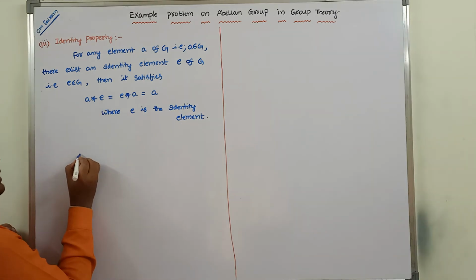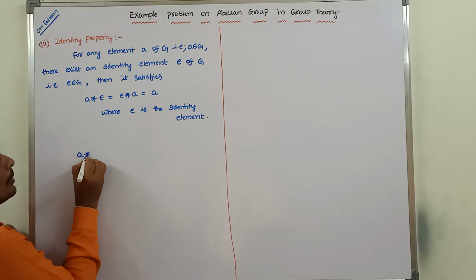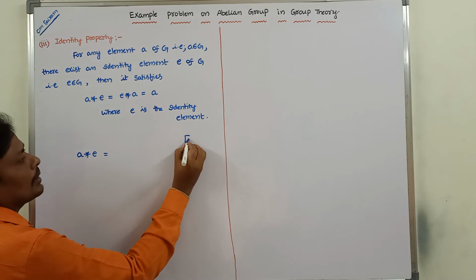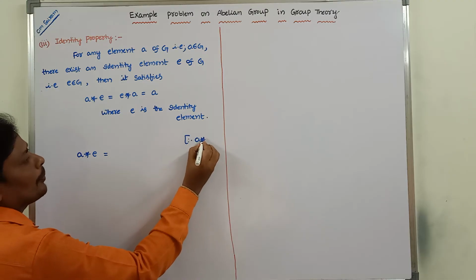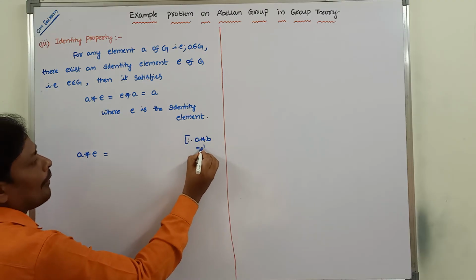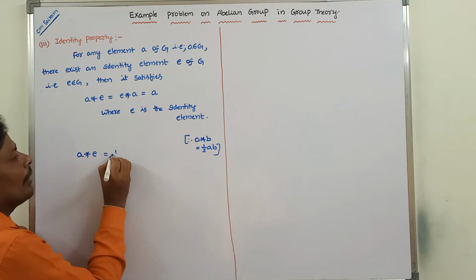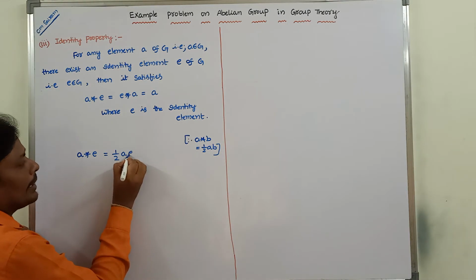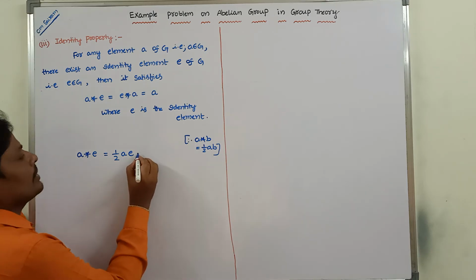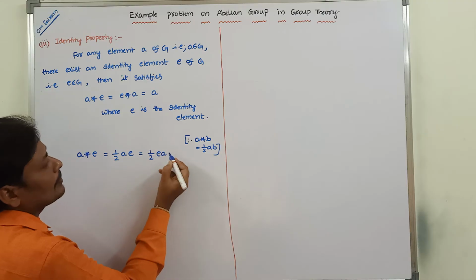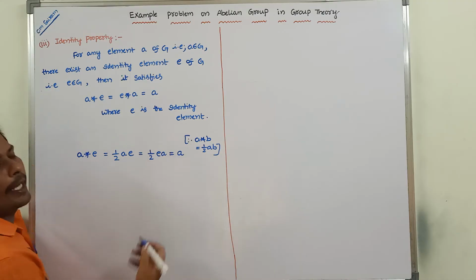Now we go for a * e. According to a * b = half ab, we have to write half ae, so that is equal to half ea is equal to a.